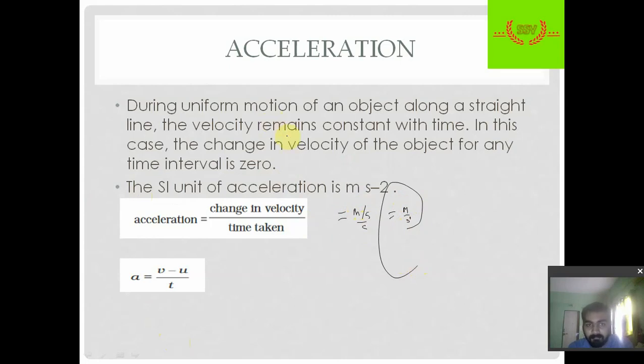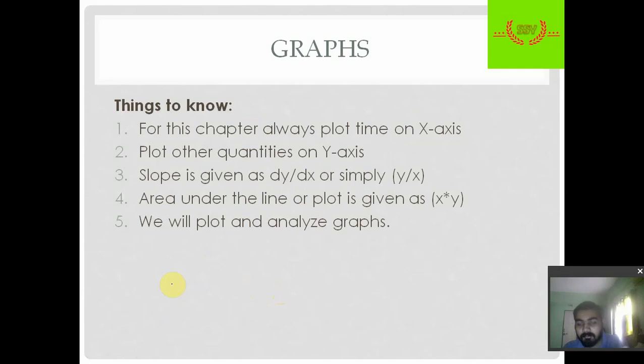So acceleration is what we give to a car. When we push the accelerator in a car, the change in velocity is observed, and this change in velocity leads to acceleration. So it is given as v minus u by t. v is the final velocity, u is the initial velocity, and t is the time. Okay, so we are done with the basics of the motion chapter.